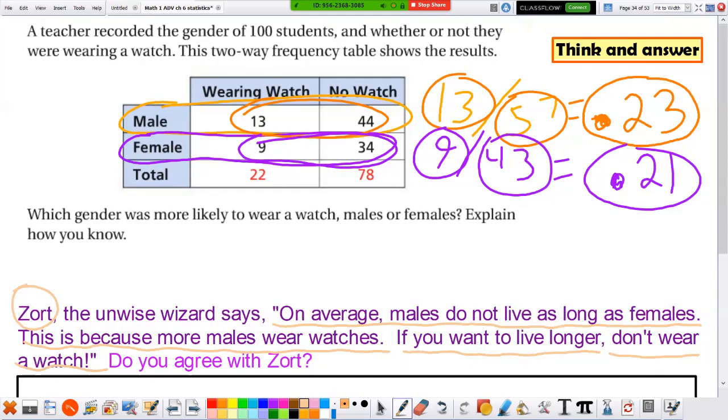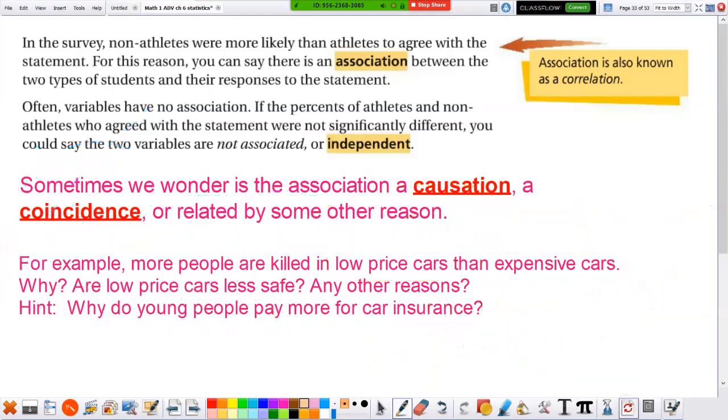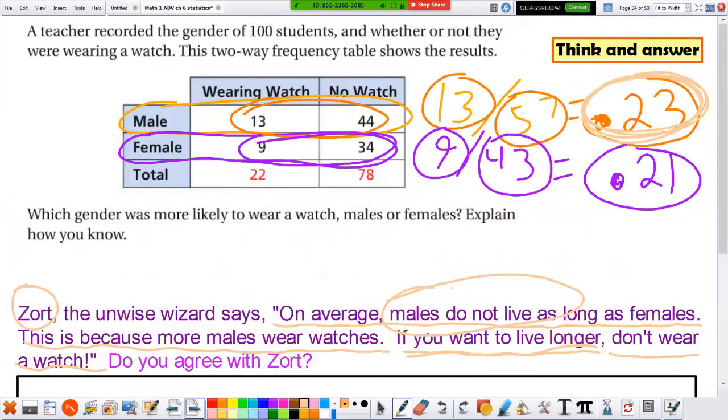So think about it. I can see more males wear watches than females, and males don't live as long. And that's because if you want to live longer, don't wear a watch. Do you agree with Zort? So this reminds us back to this. Is it a cause, a coincidence, or is there some other reason? So this is where people can use data to deceive you.